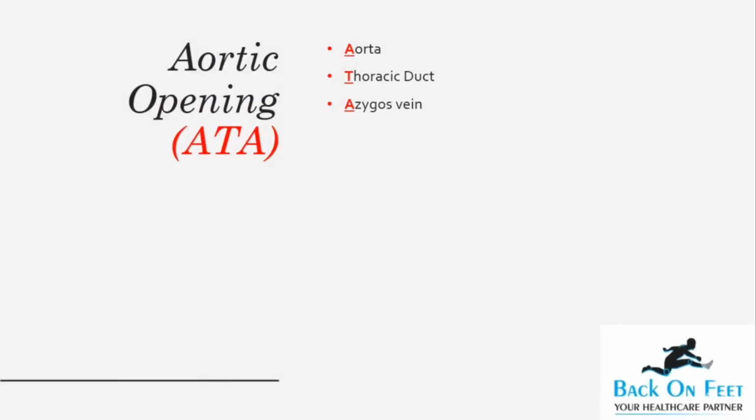The first opening that we'll be talking about is the aortic opening, which is at the T12 level. The contents of the aortic opening can be remembered as ATA. Since it's aortic, obviously the aorta has to pass, then thoracic duct and azygous vein. ATA: aorta, thoracic duct and azygous vein. These are the three main components which pass through your aortic opening.